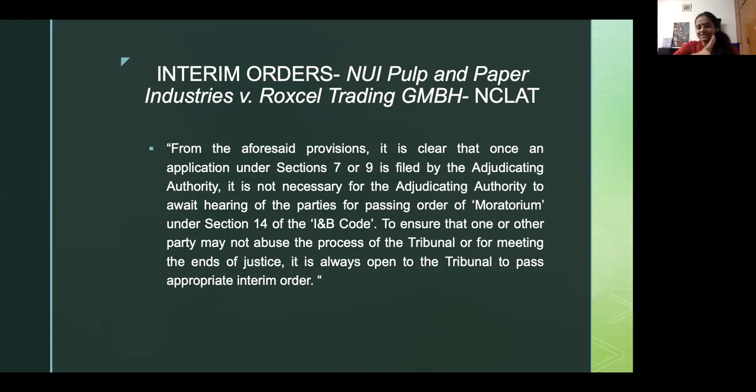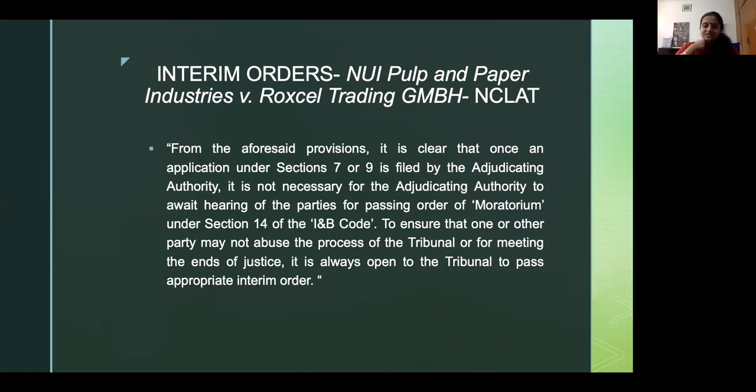I try to distinguish this situation from the situation where, say, a company is asked to keep a certain amount of money aside, which a creditor believes is owed to it. What I'm trying to say is, for example, if I as a creditor file an insolvency petition against a company, and I say, why don't you ask the corporate debtor to keep this money aside till you decide the case, because insolvency proceedings will go on for a fairly long time. Firstly, unless I state that there's a reasonable apprehension that a certain chunk of money will be sent away, there is no way that an interim order should be granted to me.